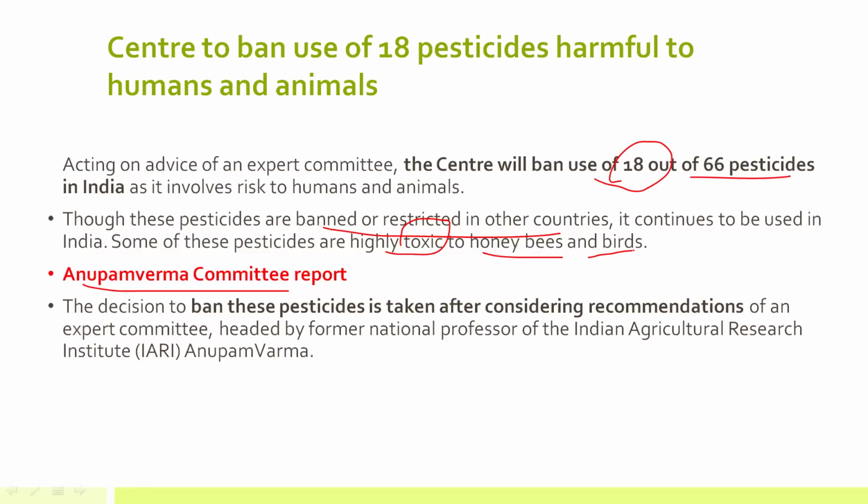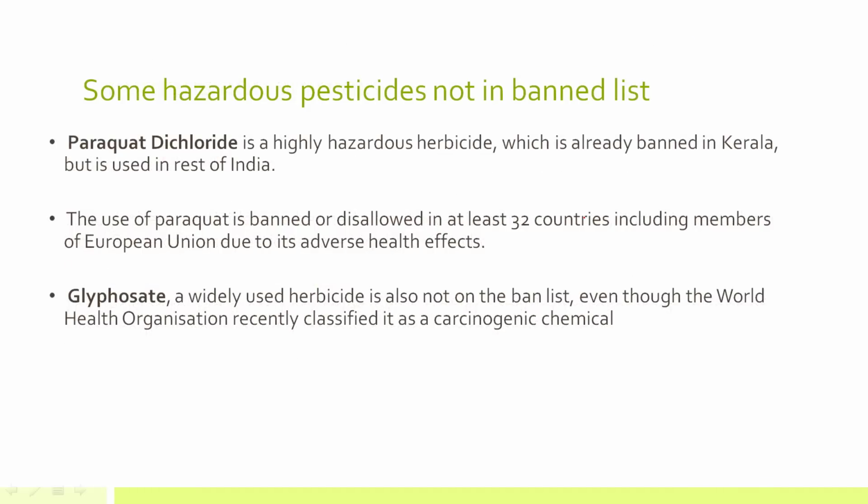And they can enter the human food chain also. They can also lead to marine pollution, okay, because through agricultural runoff they can easily enter rivers, water bodies, seas and oceans. So recently this committee, the Anupam Verma committee, headed by a professor of the Indian Agricultural Research Institute, has suggested that out of 66 pesticides, 18 will be banned in India. Why? Because certainly there is a risk to animals and humans.